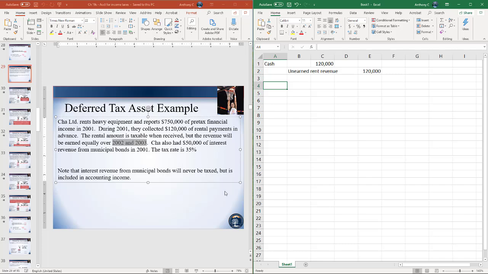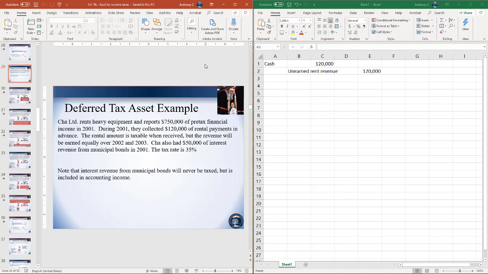So in this case then, that means in the current period, our taxable income is going to be higher than our accounting income due to this temporary difference. The second difference here is we have $50,000 of interest revenue. This is a permanent difference, which means it will be included in accounting income, but it's never going to be included in taxable income.